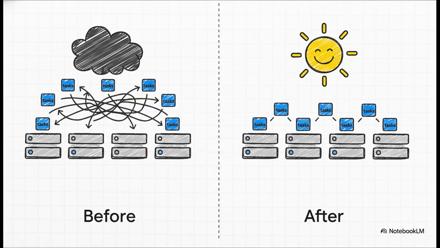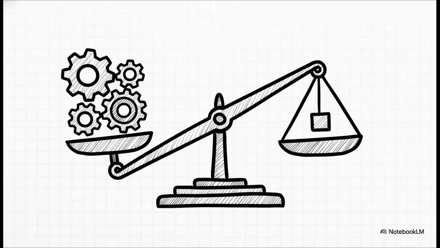Now let's talk about stability. This one might sound a little weird at first, but constantly shuffling tasks around to get that perfect balance can actually be a bad thing. All that moving around creates its own chaos and uses up resources. A stable scheduler knows when to just leave things alone. Our principal gets it. Constantly rearranging the classrooms in the middle of a lecture would cause way more harm than good.